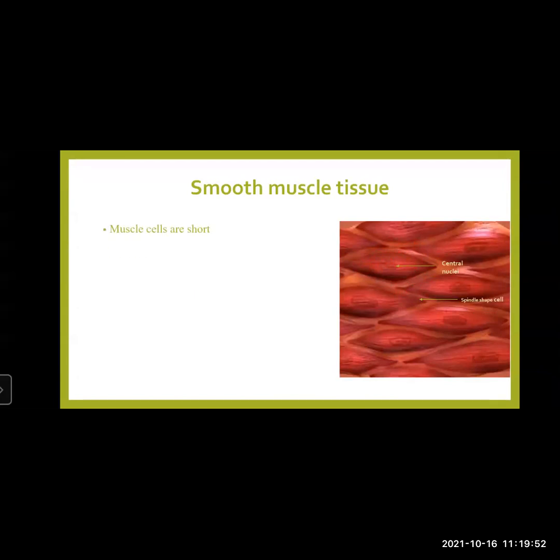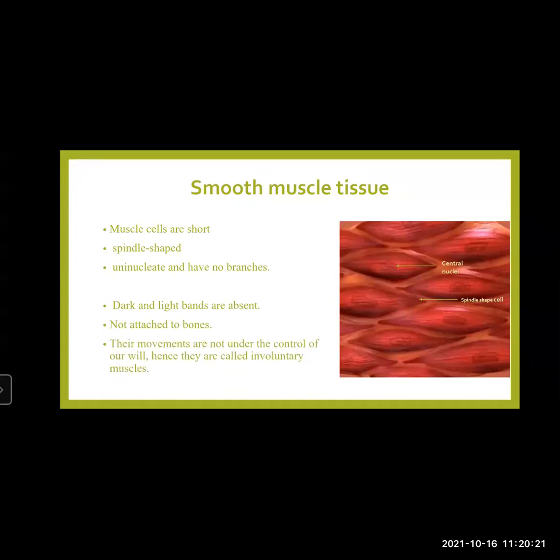Now see the shape: they are short, spindle shaped, uninucleated, and unbranched. They do not show dark and light bands. They are not attached to the bones, but are found in the internal visceral organs.